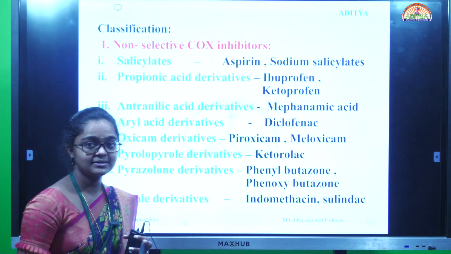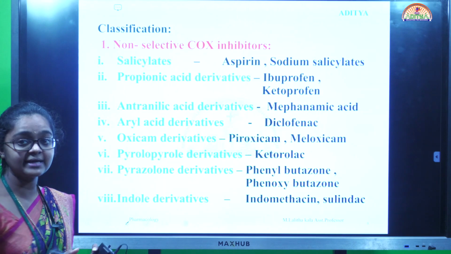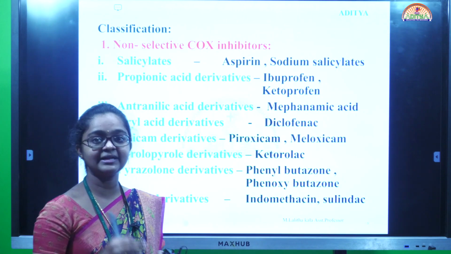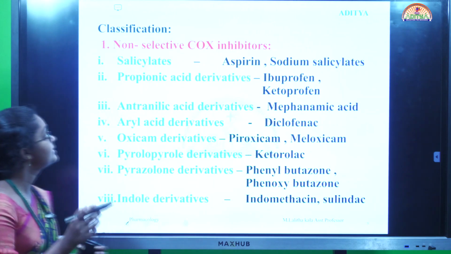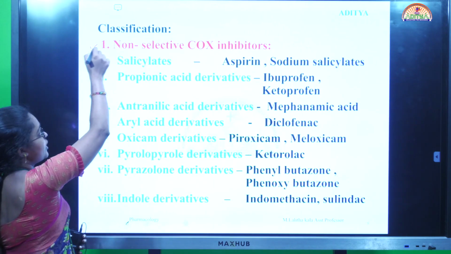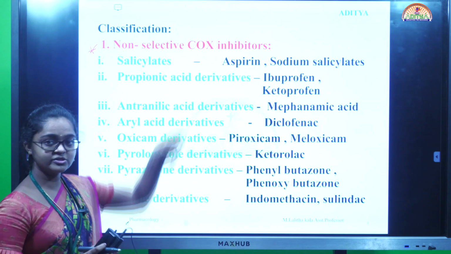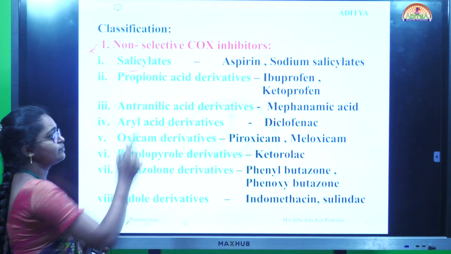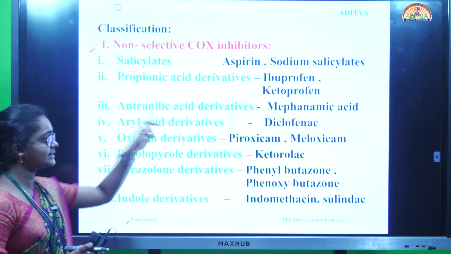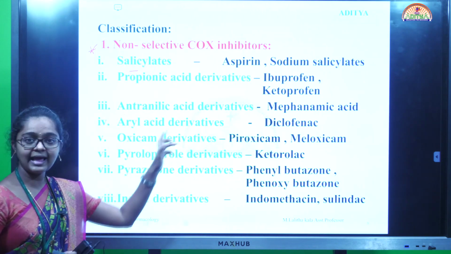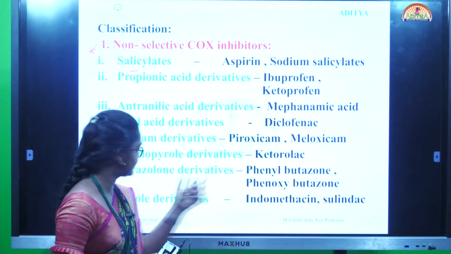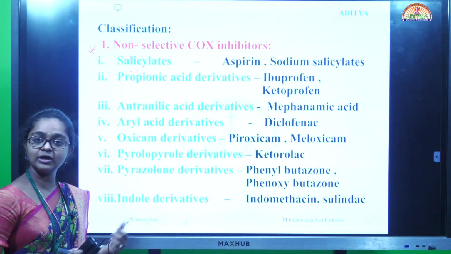Classification includes non-selective COX inhibitors, selective COX-2 inhibitors, and drugs having analgesic, antipyretic and anti-inflammatory properties. First class is non-selective COX inhibitors. COX means cyclooxygenase enzyme. These include salicylates, propionic acid derivatives, anthranilic acid derivatives, aryl acid derivatives, oxicam derivatives, pyrrolopyrrole derivatives, pyrazolone and indole derivatives.